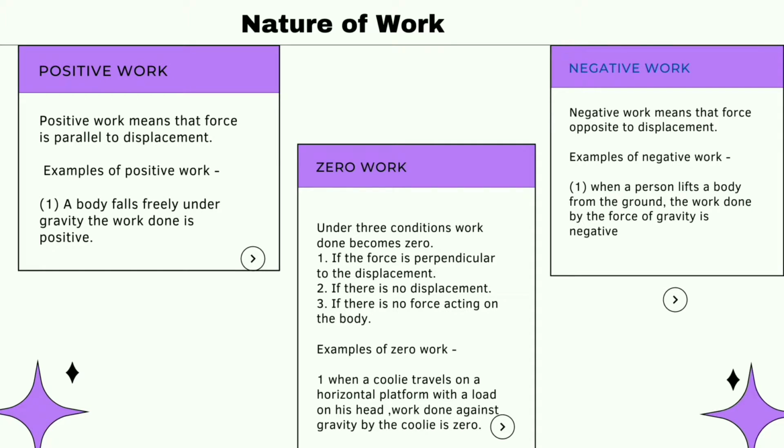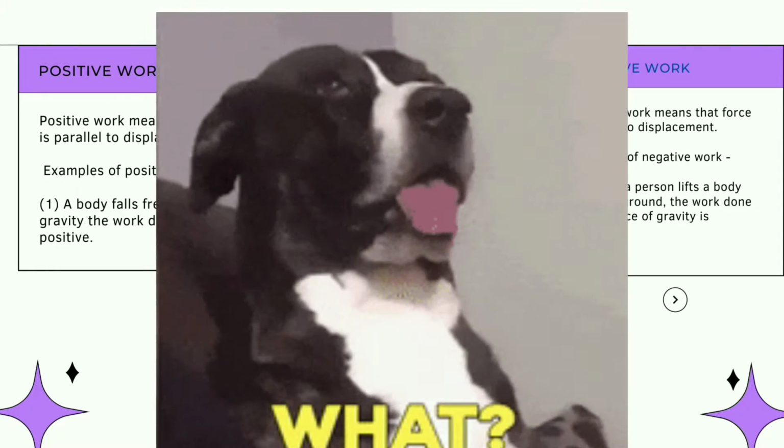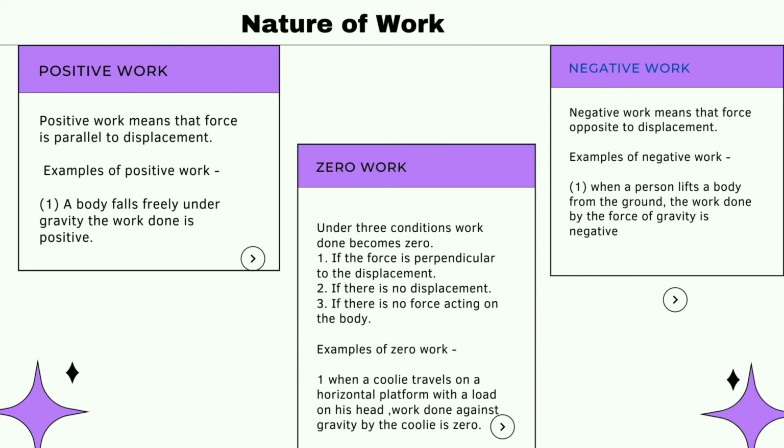And also, when a positive charge is moved toward another positive charge, the work done by the electrostatic force between them is negative. What is zero work and when does it happen? Under three conditions, work done becomes zero. If the force is perpendicular to the displacement. If there is no displacement, if S is equal to 0, then W is equal to F into 0 is equal to 0.